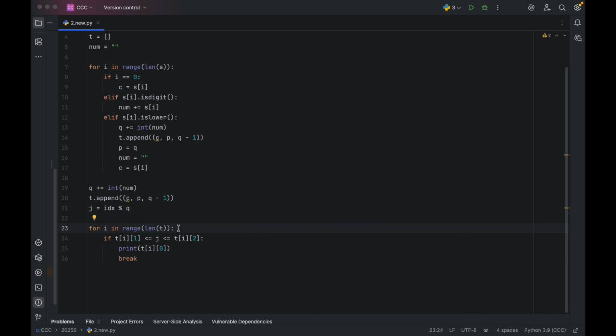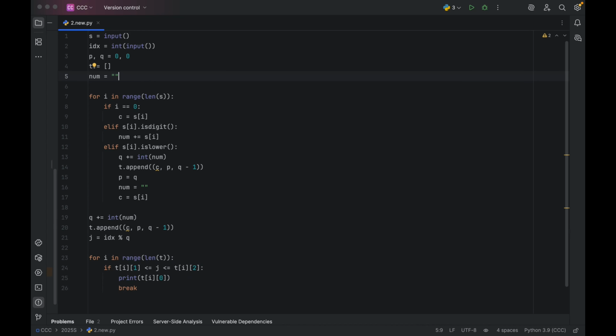We create one last loop. We scan through the ranges in T until we find one segment whose range contains J. The segment whose range contains J tells us the answer, so we print out that segment's letter, and then we break. Now let's test the code.